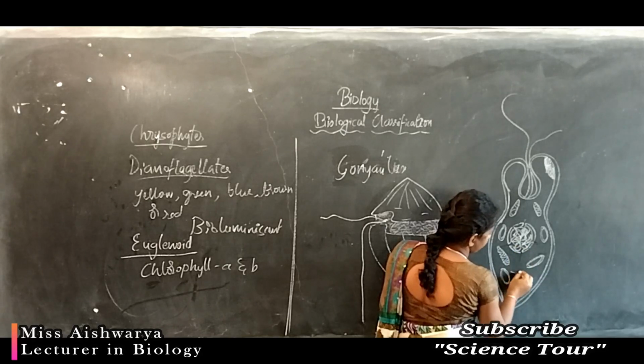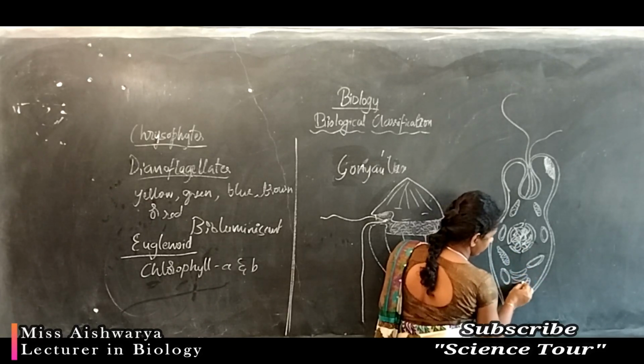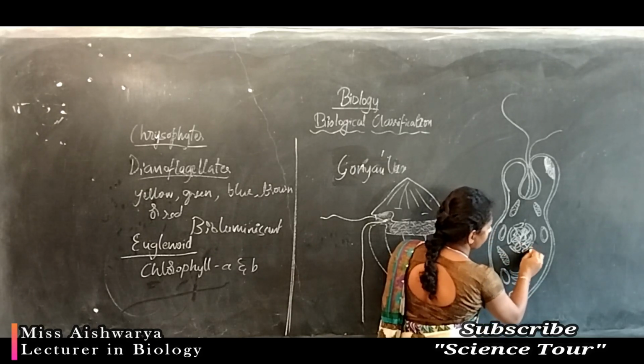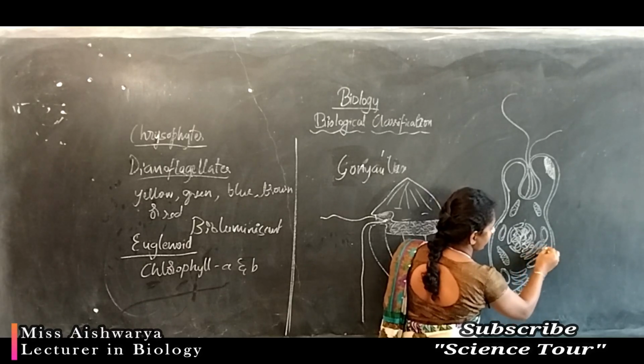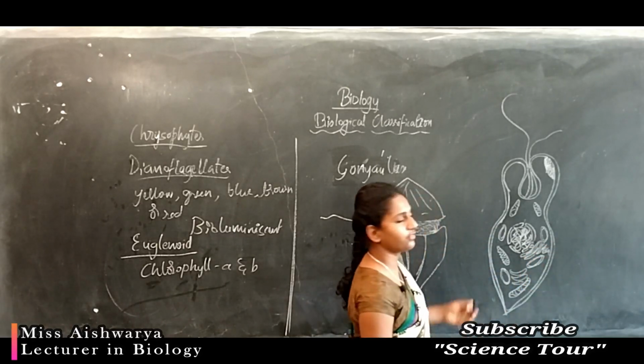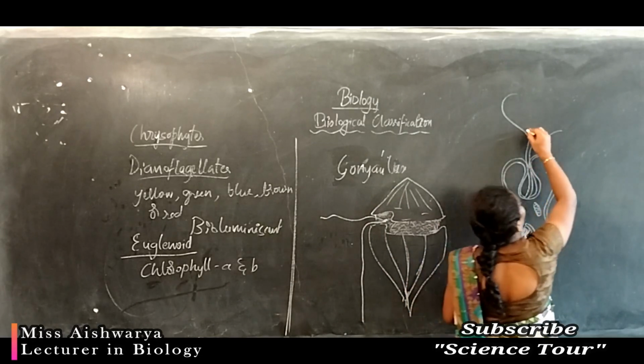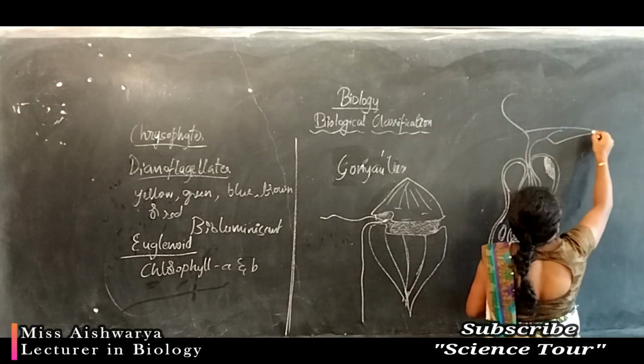and also you can see the Golgi complex or Golgi body, and the presence of endoplasmic reticulum. These are the different structures. This we call flagella.